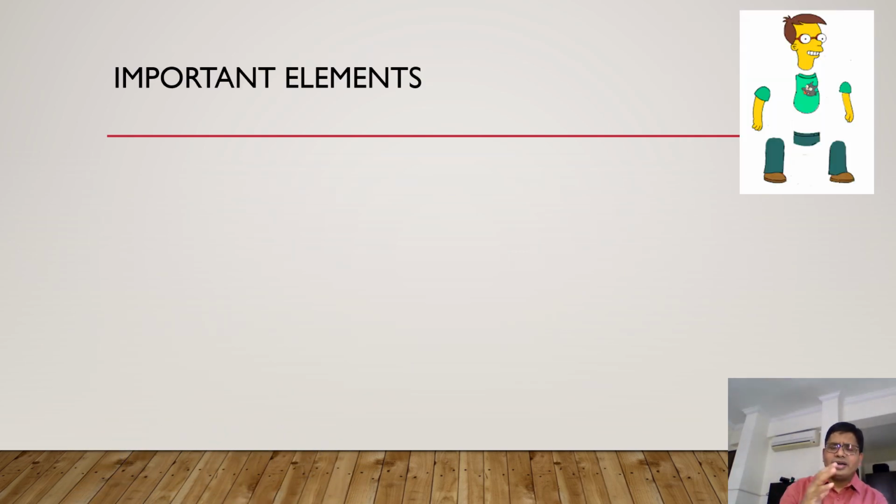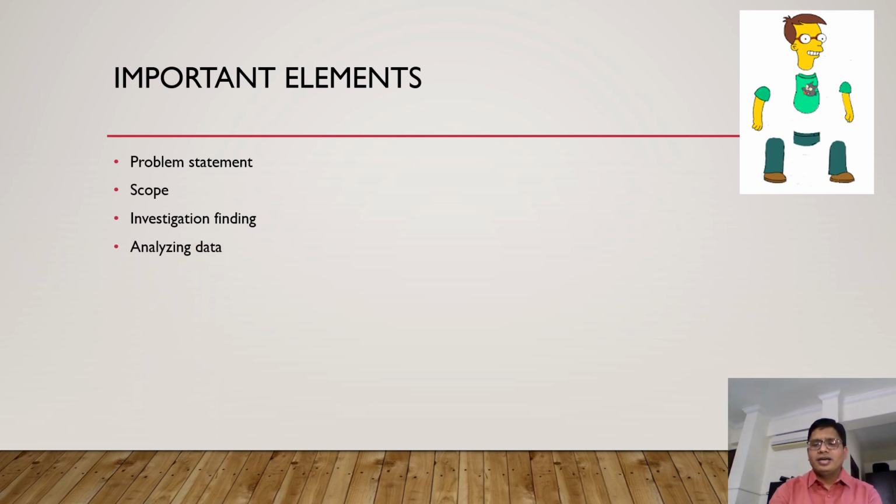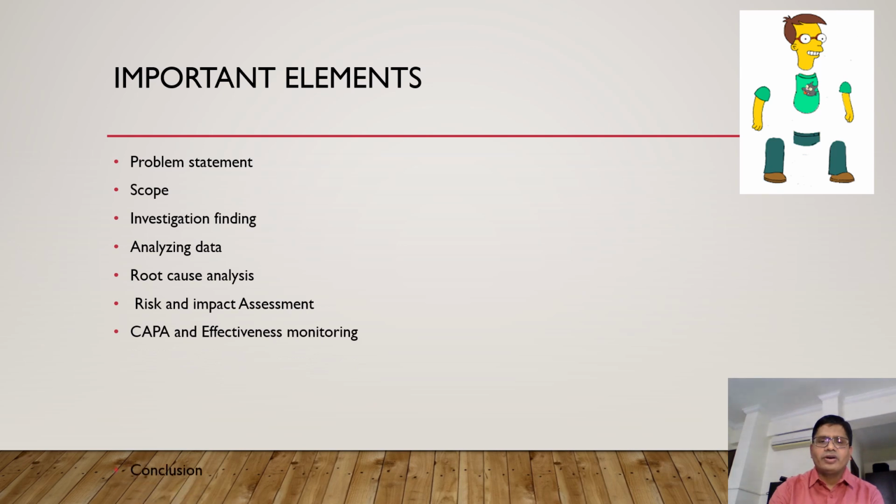Dear friends, let's understand what are the important elements when you are writing one investigation report, and all these elements we will understand in the coming slides. First is problem statement, second is scope of the investigation, then the investigation findings, then analyzing the data. After that, root cause analysis is important, then you have to do the risk and impact assessment, then CAPA and effectiveness monitoring, then conclusion of the complete report. And please do not forget to make the executive summary.